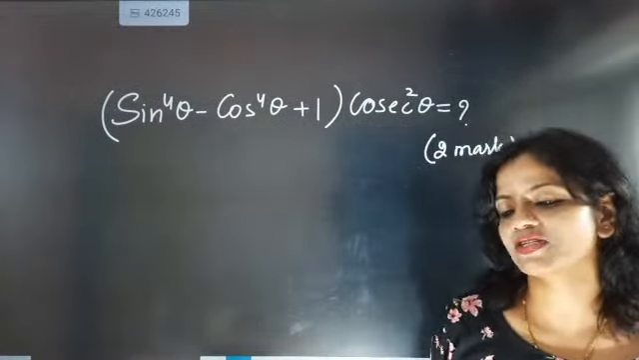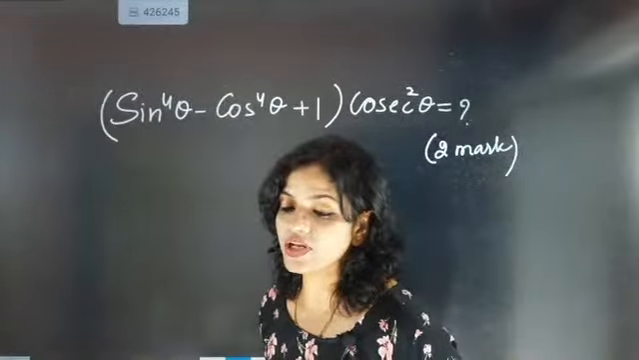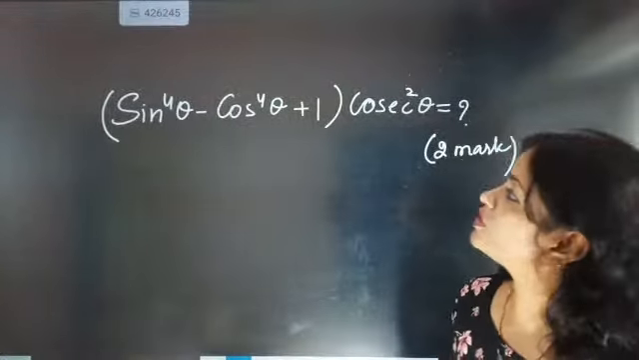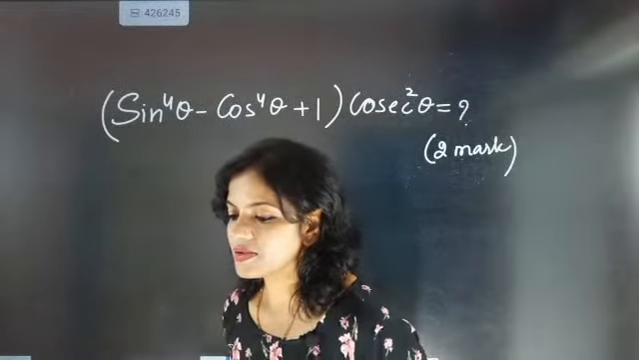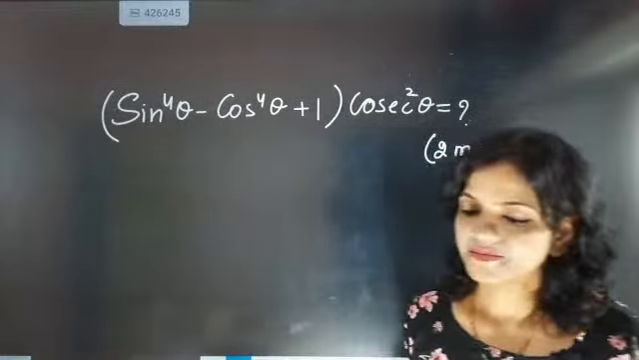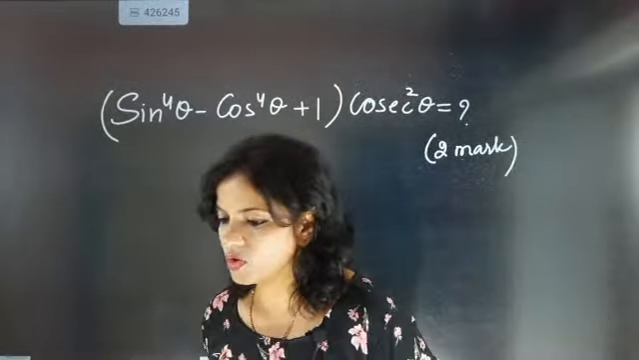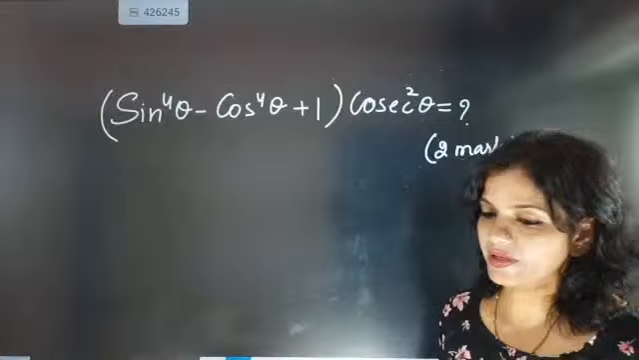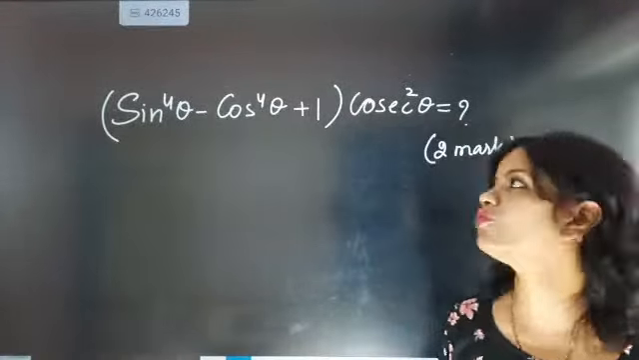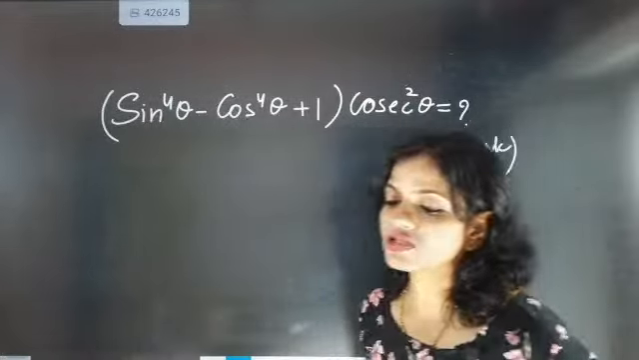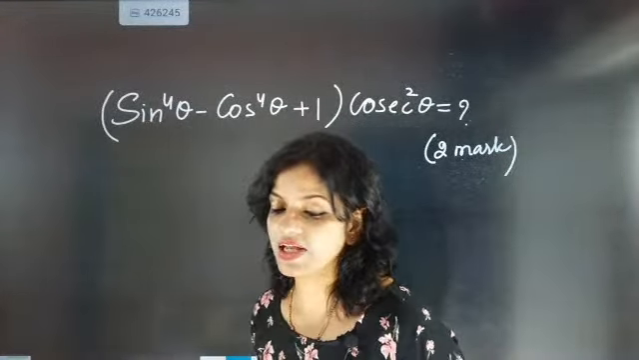Okay, come on, go for this question. What answer are we expecting here? Sine to the power 4 theta minus cos to the power 4 theta plus 1 into cosecant square theta will be equal to what? Come on, tell the answer here.